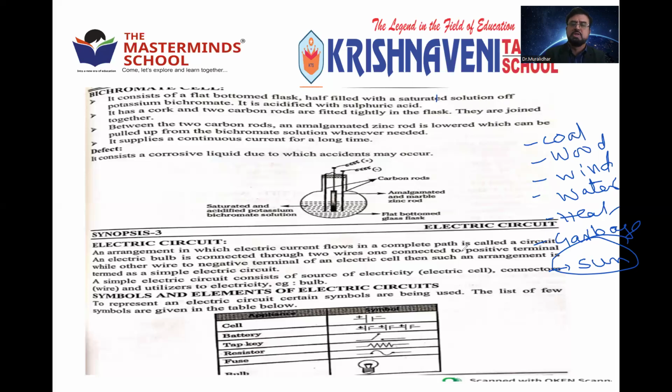Like that, electricity can be produced as per the demand, as per the requirement. We can produce electricity by many methods. There are so many industries working to produce electricity from various sources. It may be by burning coal, by burning wood, or by wind. Wind vanes will be there, and from that they convert wind into electricity. It may be from water, hydroelectricity. By the flow of water, they can produce electricity. Similarly, heat can be converted into electricity. Whatever garbage you throw out will be dumped at one place, and they produce electricity from that.